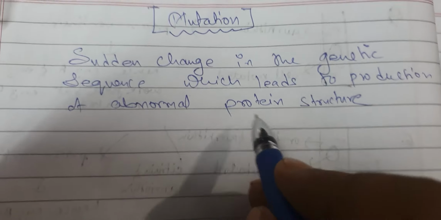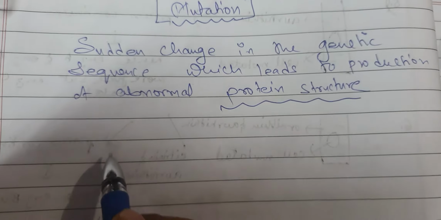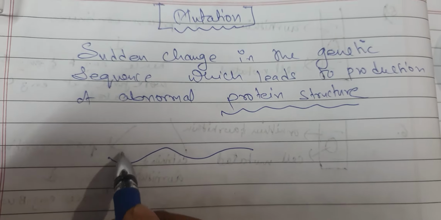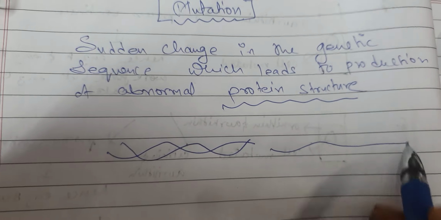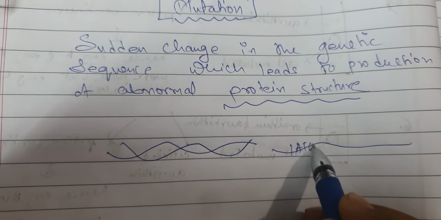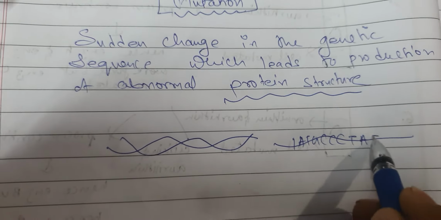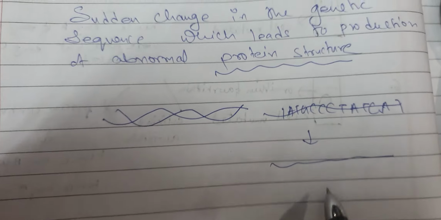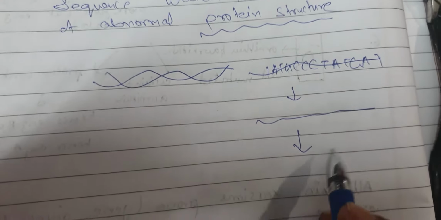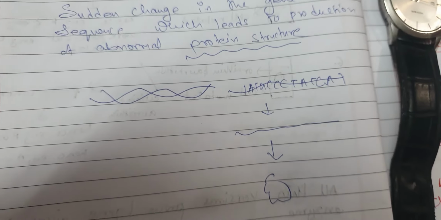Now the fact is this: suppose you know that this is a DNA, okay, and there are sequences in the DNA. If I take one strand of the DNA, there are sequences A, T, G, C, C, T, A, C, T, A, C, A, G, A. So this sequence will be copied into a messenger RNA. From the messenger RNA, it will be translated into a protein, and you know all these things.